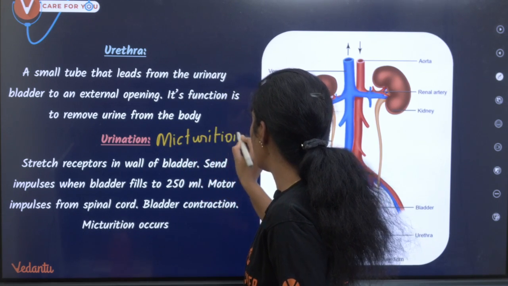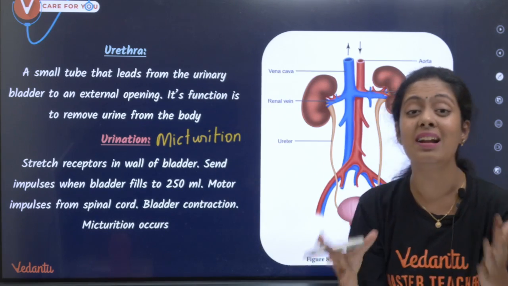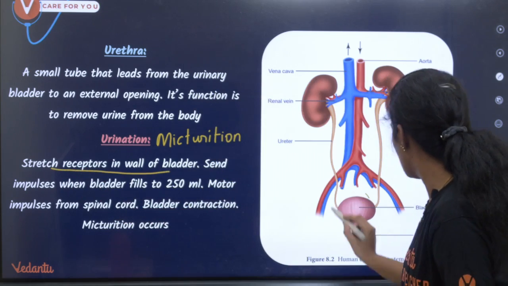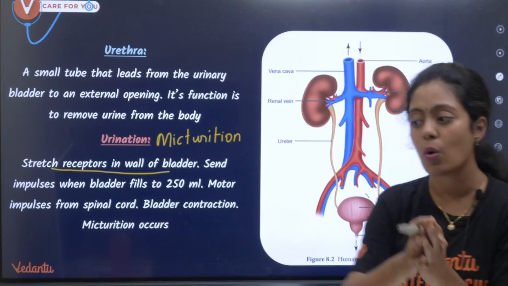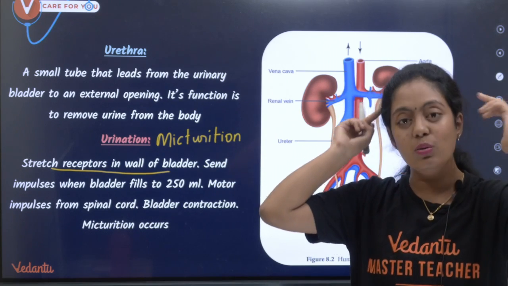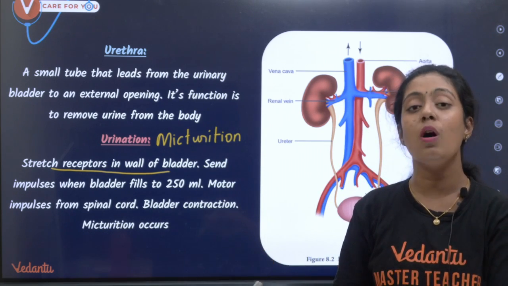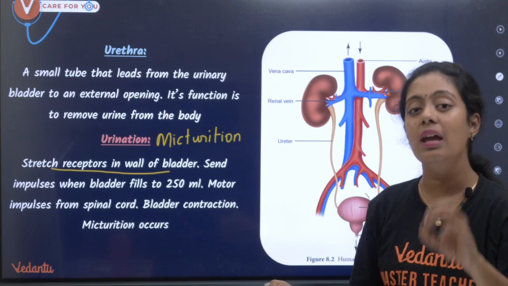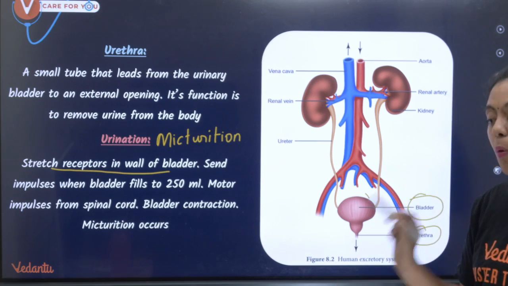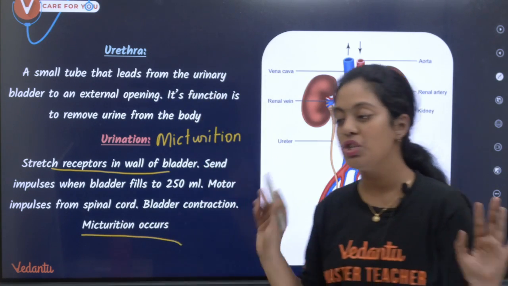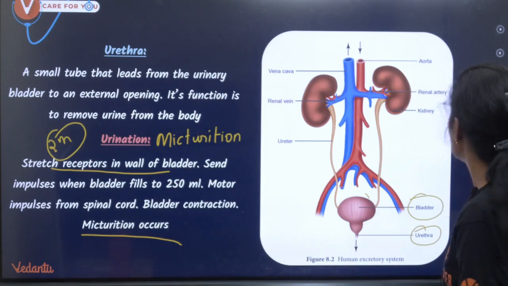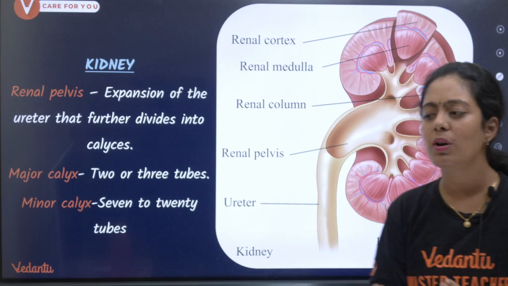Ma'am, micturition na enna ma'am? When the urinary bladder is filled with urine pasangla, the stretch receptors in my bladder extend. When these stretch receptors extend, they are going to send a signal to the CNS, that is your spinal cord, and that will create a reflex. Okay, and that will cause the contraction of the bladder, and the urethra is going to open and results in micturition. Very important 2 mark question. Okay, very very important. Next, let's talk more about kidney now.